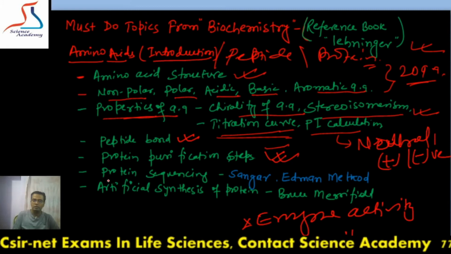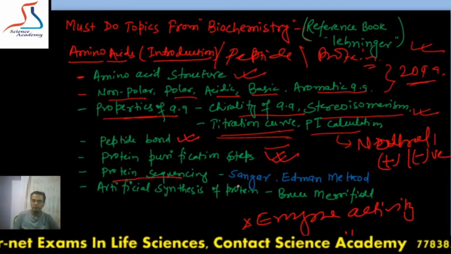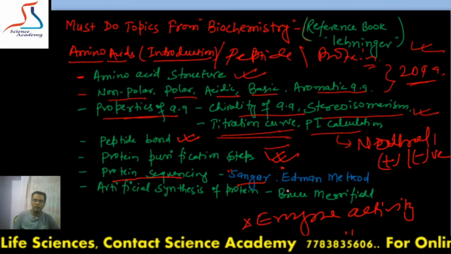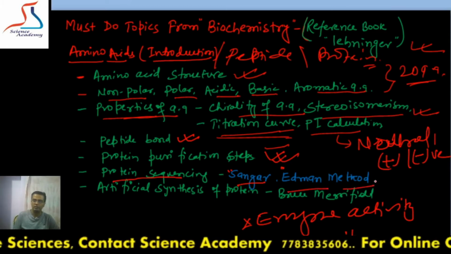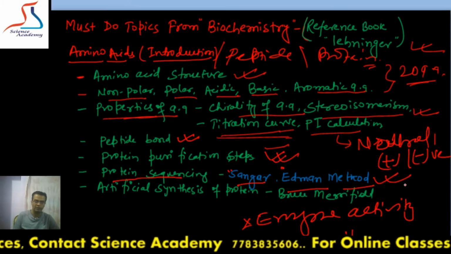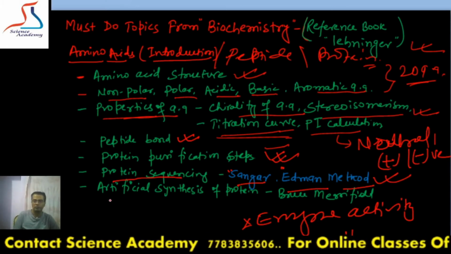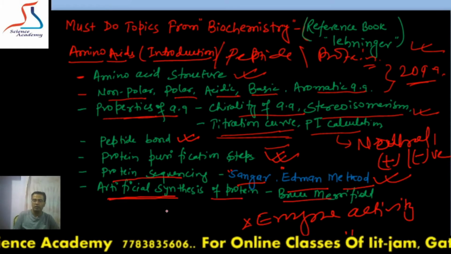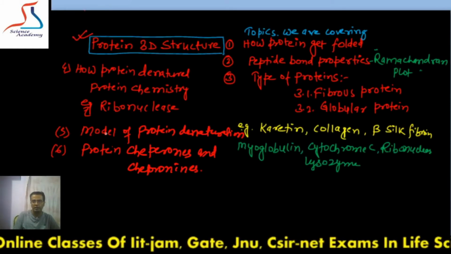After that you have to study protein sequencing, in this topic, with the Sanger method of sequencing. After that the Edman degradation or Edman method of sequencing. These two methods of sequencing are very important. And the last topic from this chapter is artificial synthesis of protein, Bruce Merrifield. Then the next topic, which is protein three-dimensional structure.